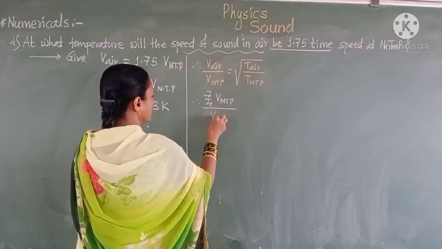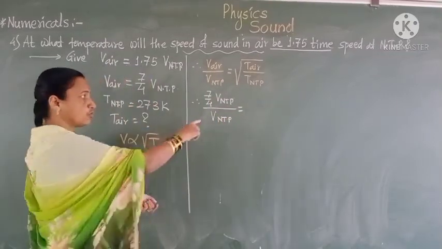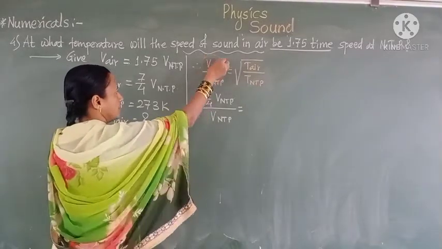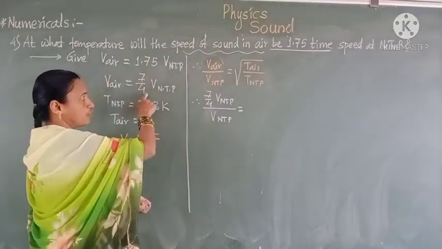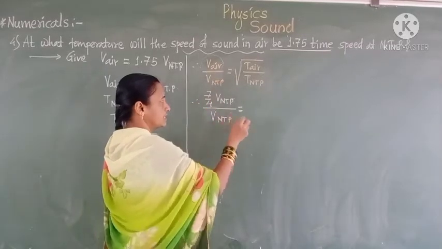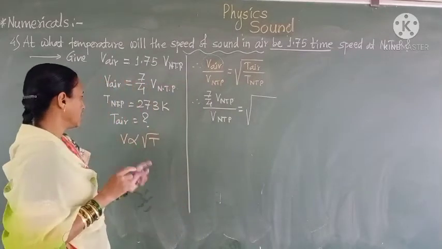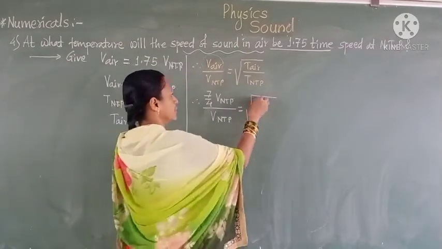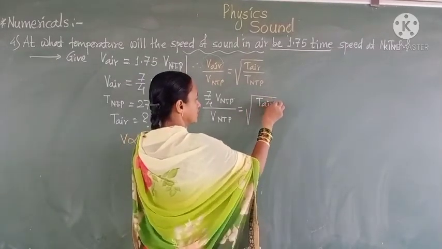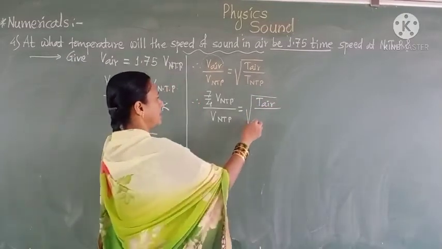Upon V NTP, we substitute the value of V air, that is 7/4 V NTP, and T NTP is 273 Kelvin. We have to find out T air.